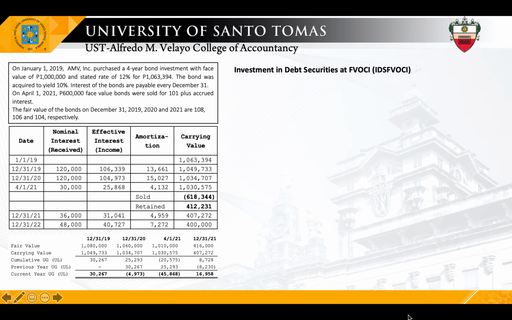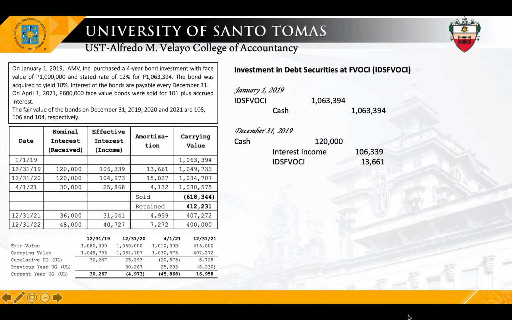So ulit-ulit lang. Okay? So January 1, entry, debit investment, credit cash for the acquisition cost. By December 31, sabi ko nga, hybrid itong method na to or classification na to, we are to prepare two entries. First is the entry to record the interest received and the amortization of premium, and the second entry is to record the change in fair value. So, to record the interest received and the amortization of premium, debit cash, credit interest income, and credit investment. So, all lifted from the table.